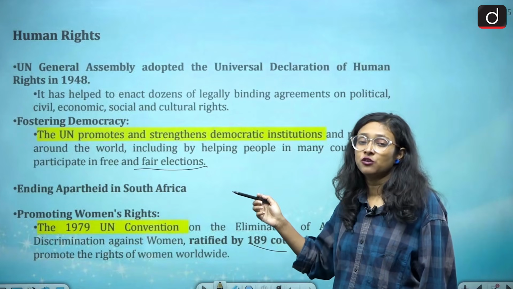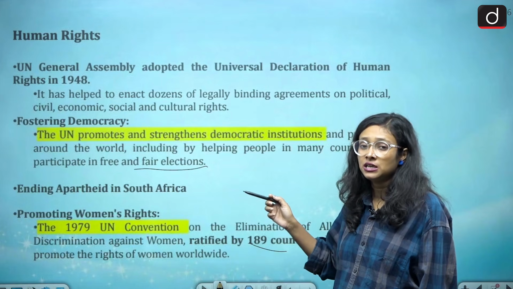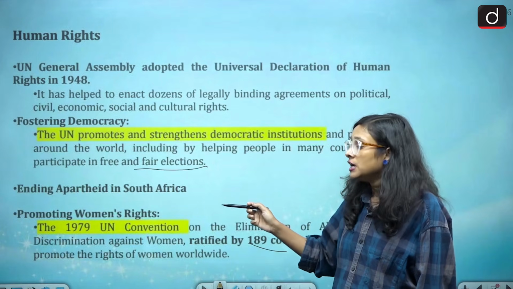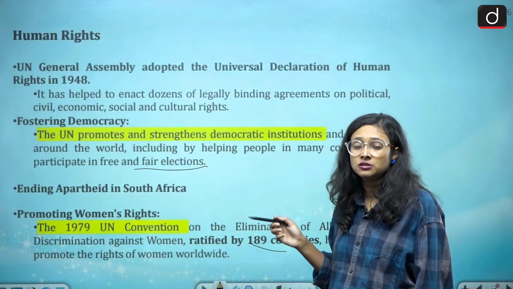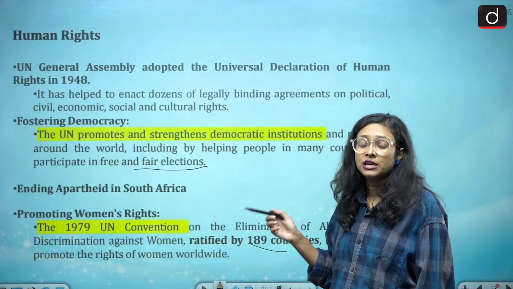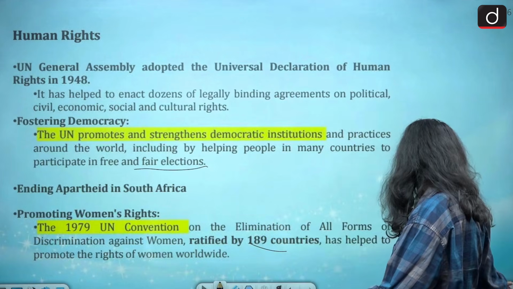It has advocated for free and fair elections. It has advocated for ending apartheid in countries like South Africa. It has held various conferences for women's rights, gender equality, and eliminating all forms of discrimination. So this is about human rights.